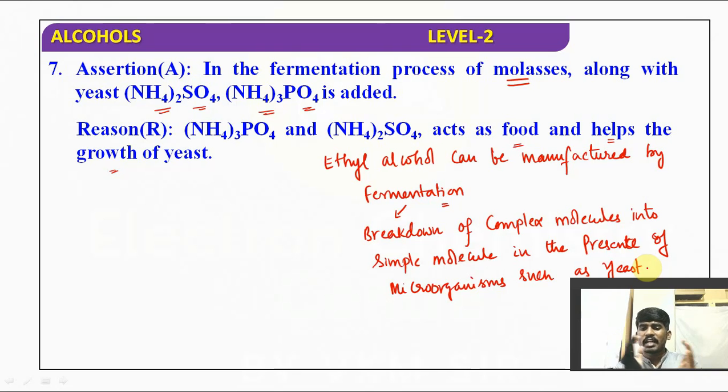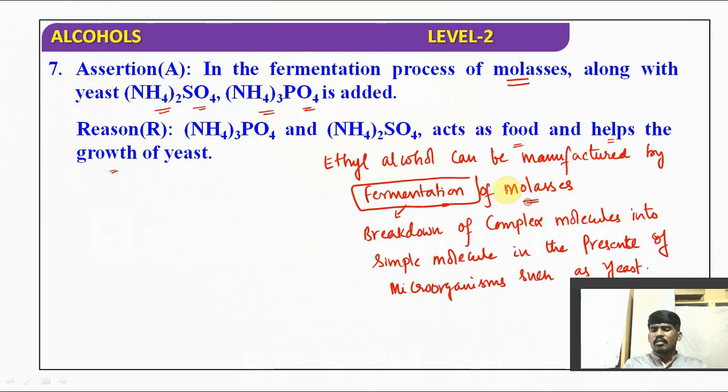Fermentation is nothing but, if you take a larger molecule or a complex molecule, it can be broken down into simpler molecules in the presence of microorganisms such as yeast. That process is known as fermentation. So we can do fermentation for molasses. Molasses is a thick black colored liquid which is obtained as a byproduct in the manufacture of sugar from cane sugar in the sugar industry.